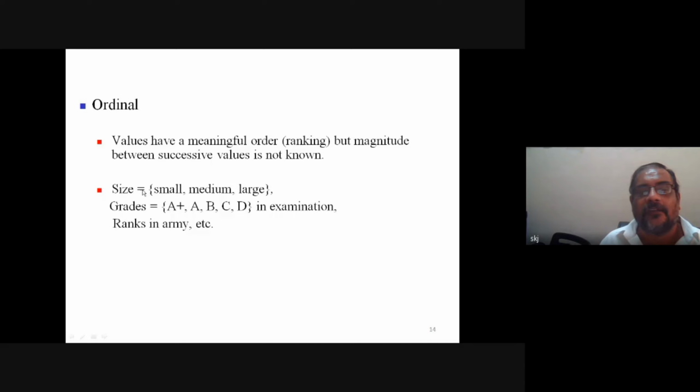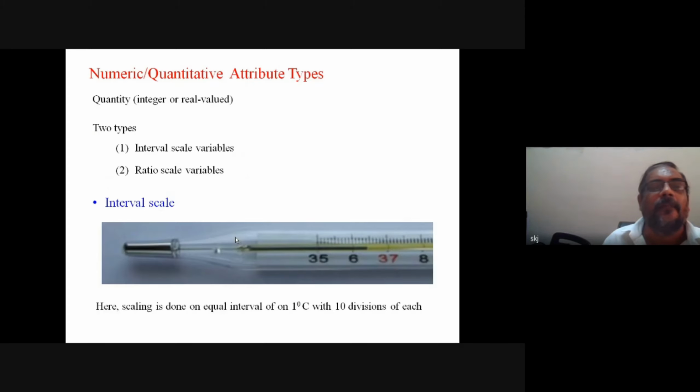Here, the size attribute is ordinal and it has the values small, medium, and large. So it is in increasing order. We cannot interchange the positions, so order is important. Similarly, rank in the army: there is a hierarchy. Such kind of value or representation we call ordinal.